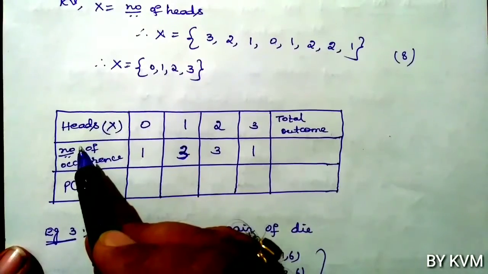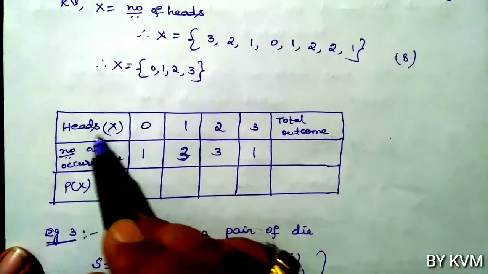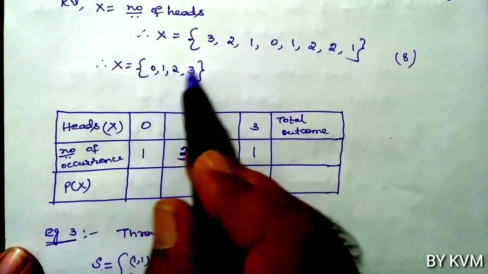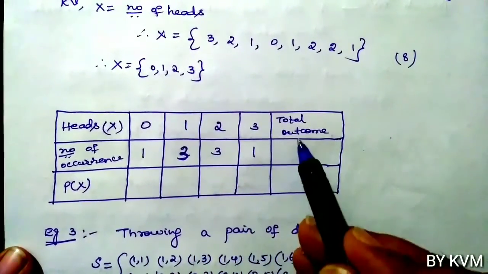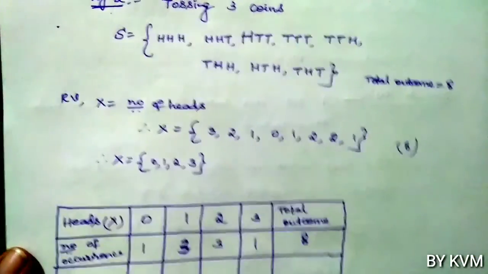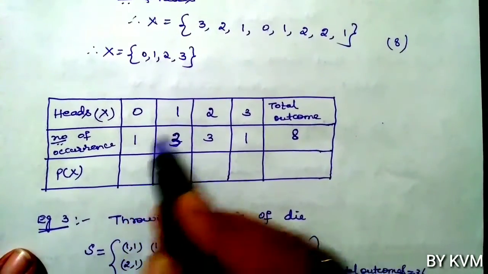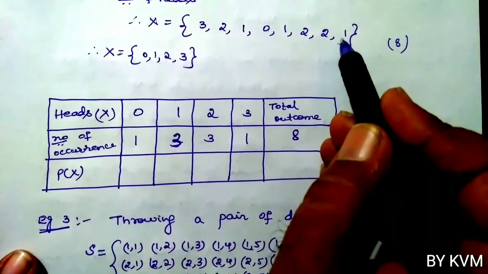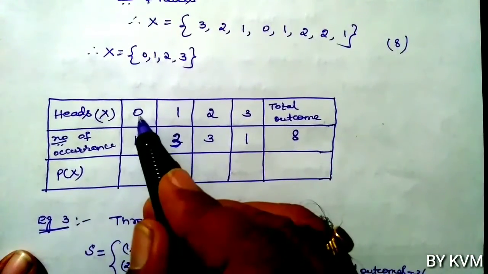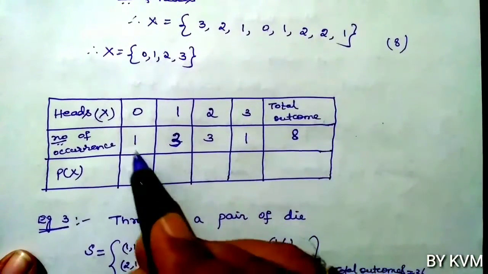So as we did in the previous example, here also let us construct this table. Random variable x, that is the number of heads. x takes the values 0, 1, 2, 3. Total outcomes here is 8. Now the number of occurrences of 0: how many times does 0 occur? Only one time. So 1.